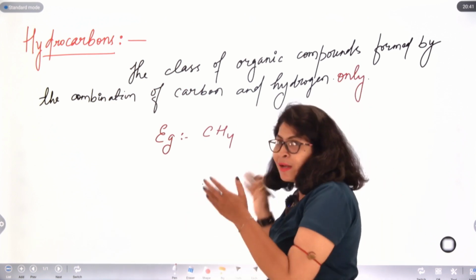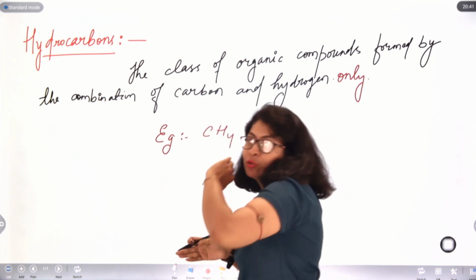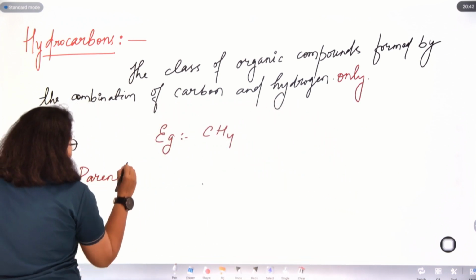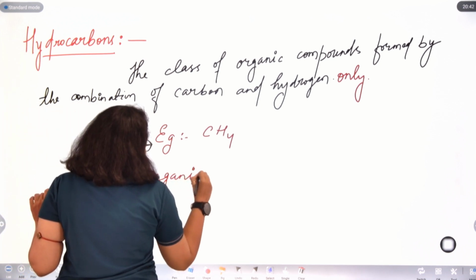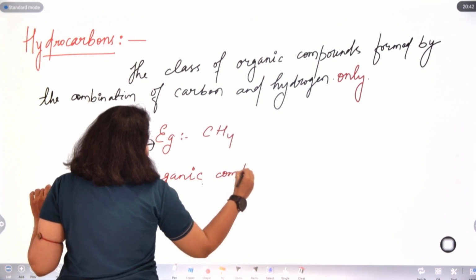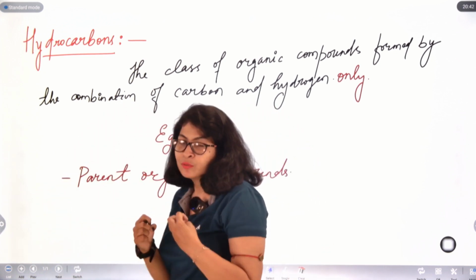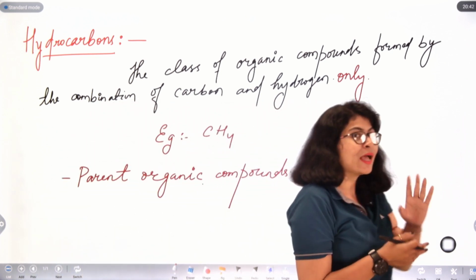And this is the parent organic compound for all other functional groups. From this class of compound, other compounds are derived. We learned in the definition of organic compounds, hydrocarbons and their derivatives.